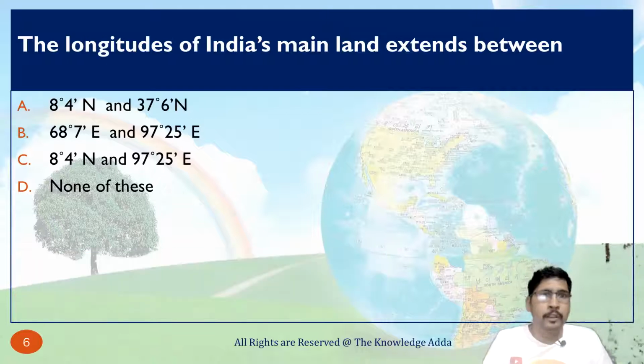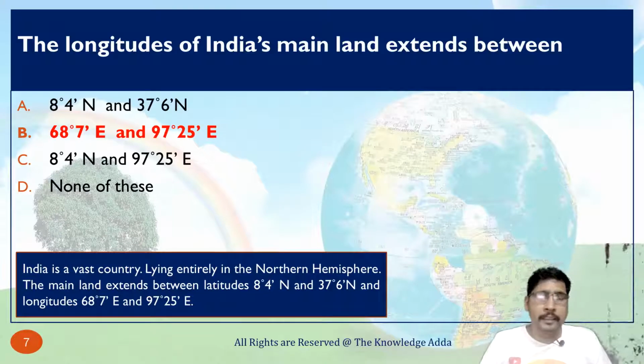Okay, so next question is the longitude of India's mainland extends between, that is 68 degrees 7 minute E and 97 degree 25 minute.